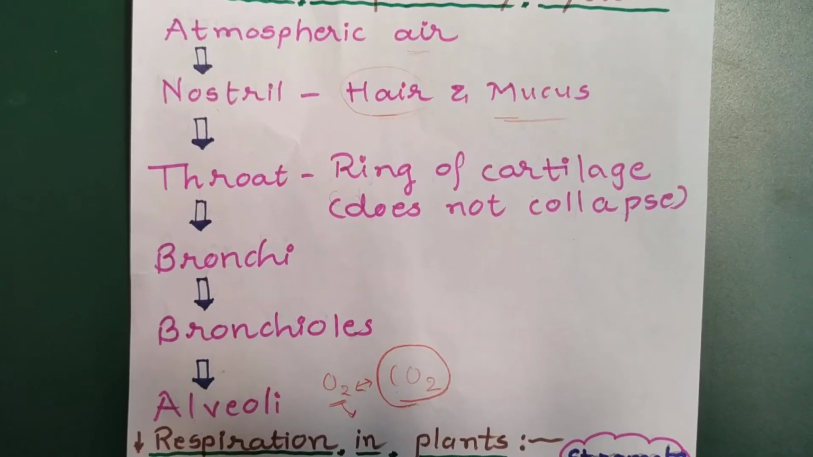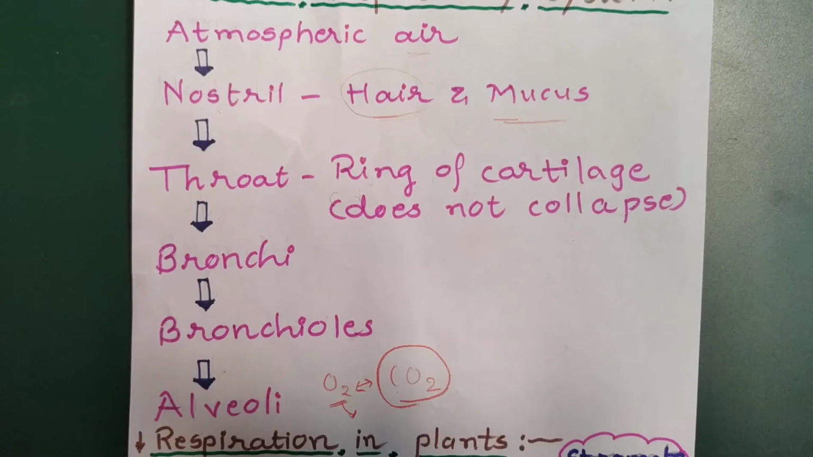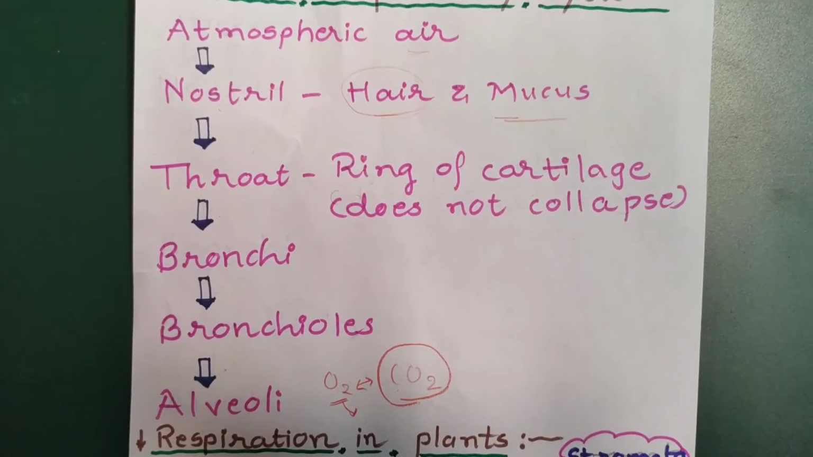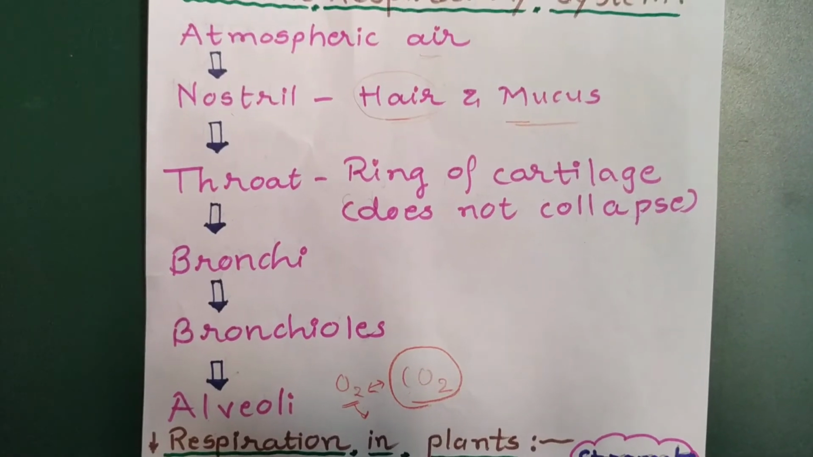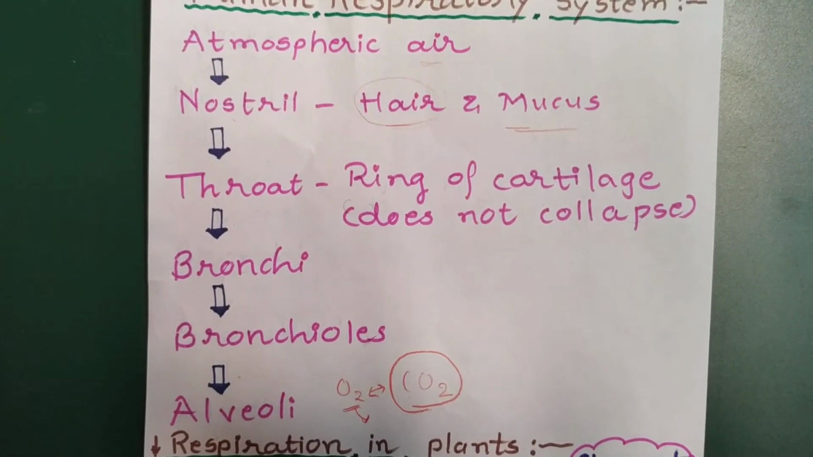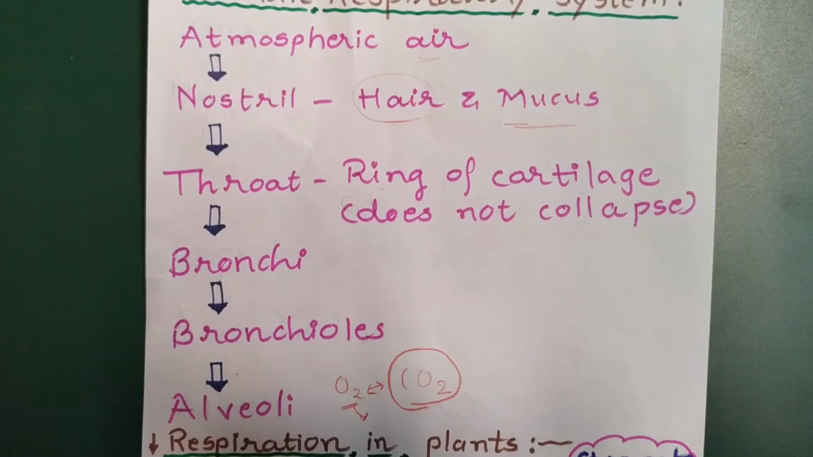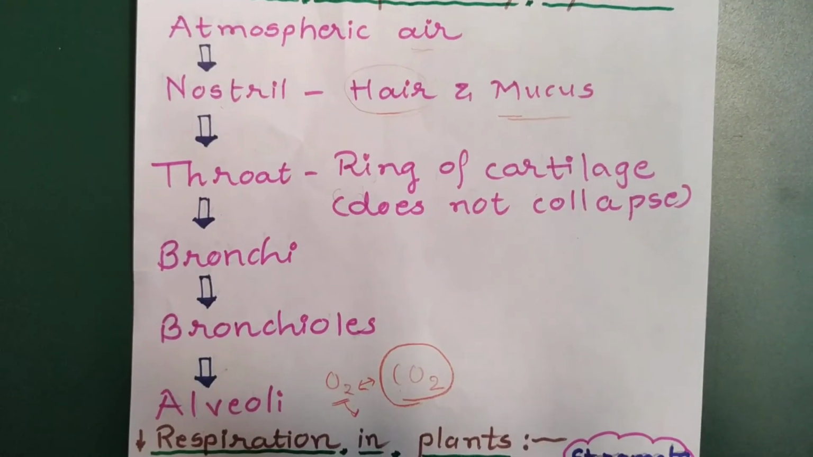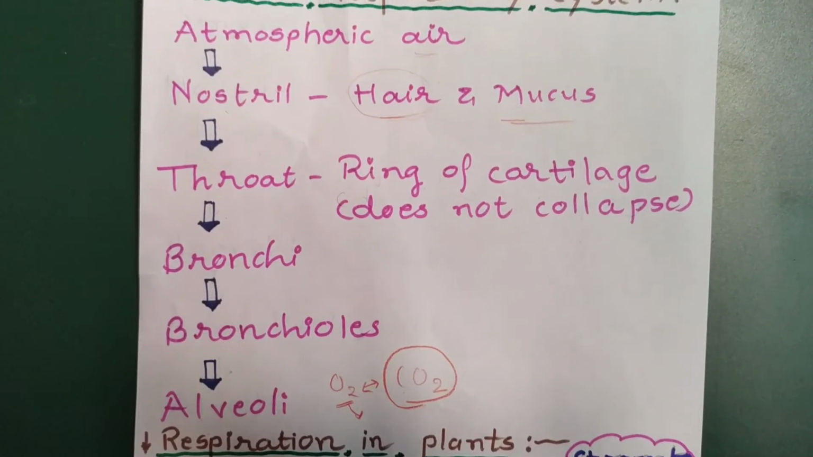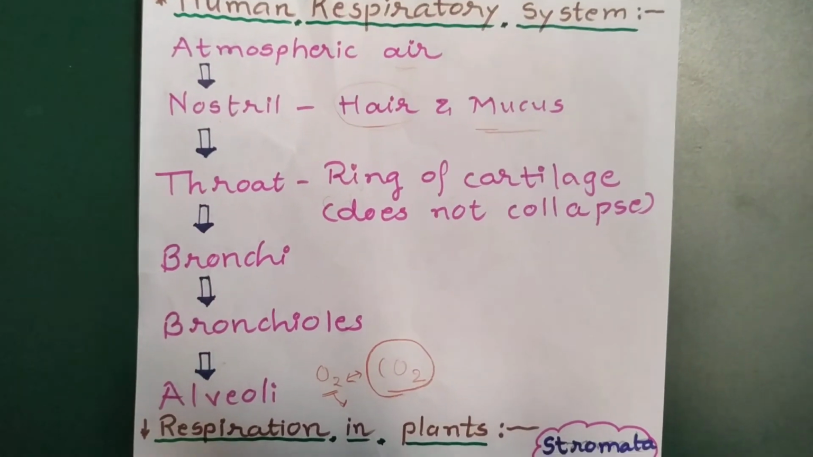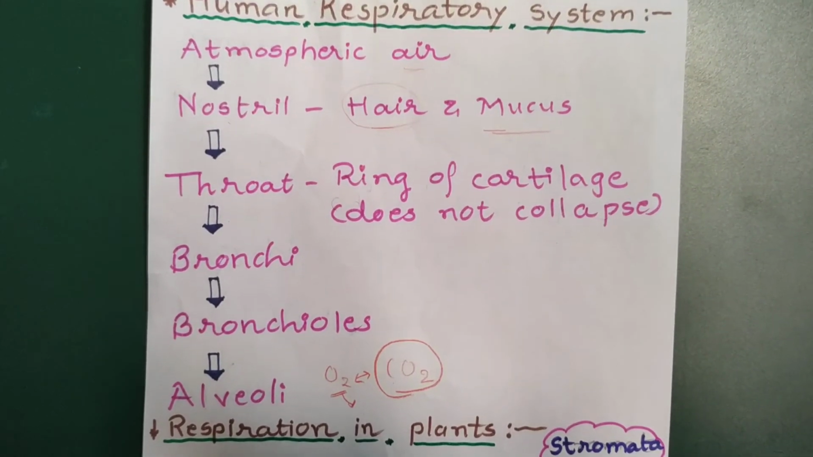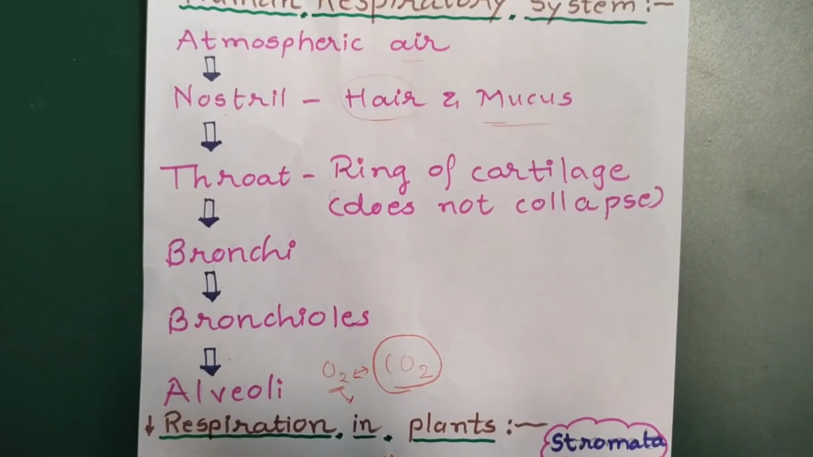At the end of various metabolic activities, carbon dioxide gas is generated in the cells and tissues, which travels through the blood and again reaches the alveoli. From the alveoli, it diffuses into the air, and this deoxygenated air is exhaled outside from the nostril. This is the basic layout of the human respiratory system. If you remember this pathway, you'll be able to write this answer.